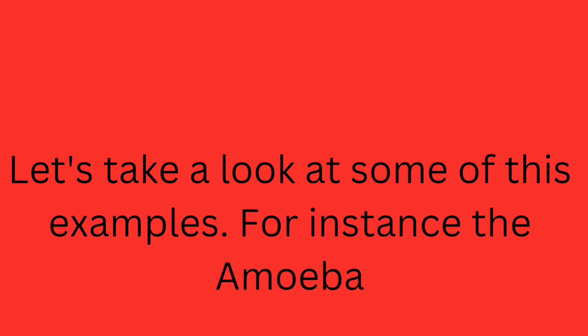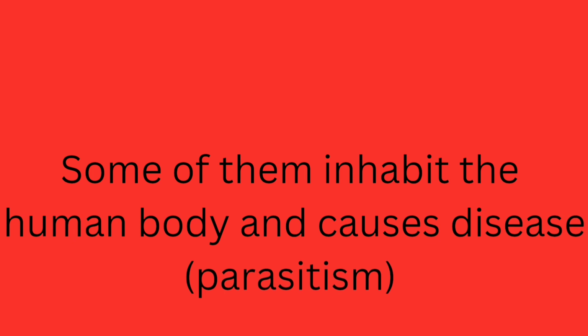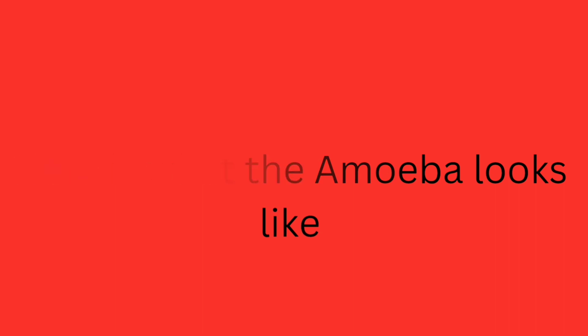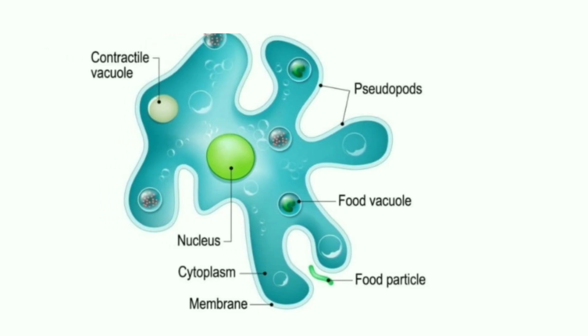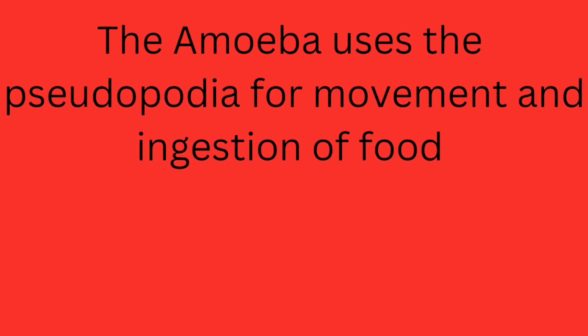So now let's talk about some of the examples. For example, the amoeba. It has an irregular shape and changes constantly. They inhabit the human body and cause disease, which is parasitism. Now let's take a look at the structure of an amoeba. This is what it looks like. They use their pseudopodia for movement and ingestion of food.